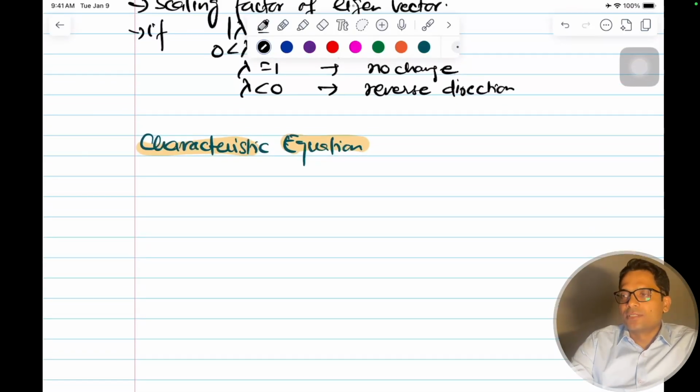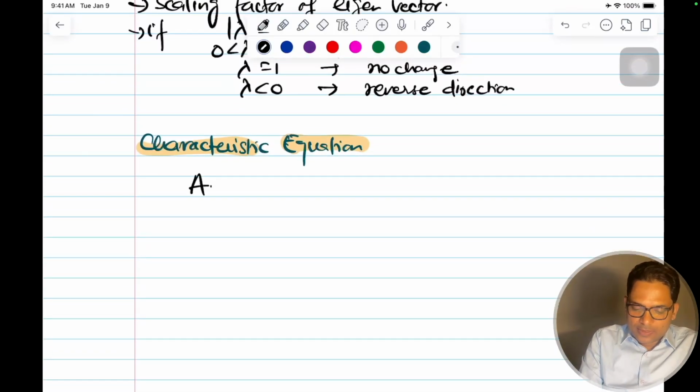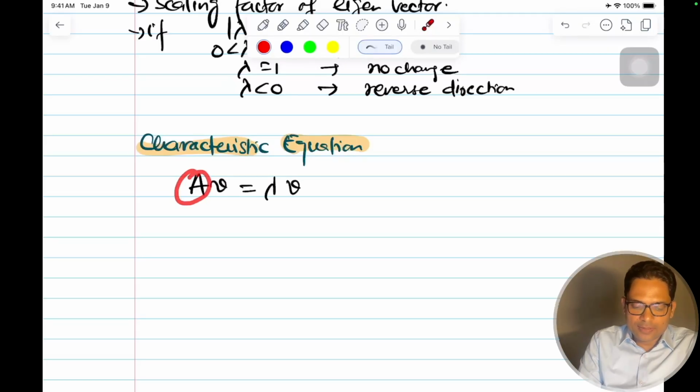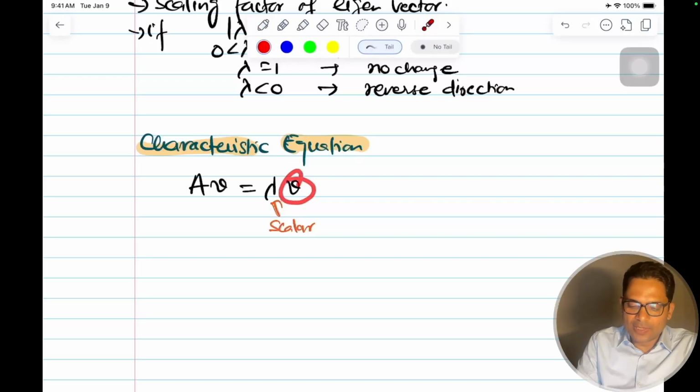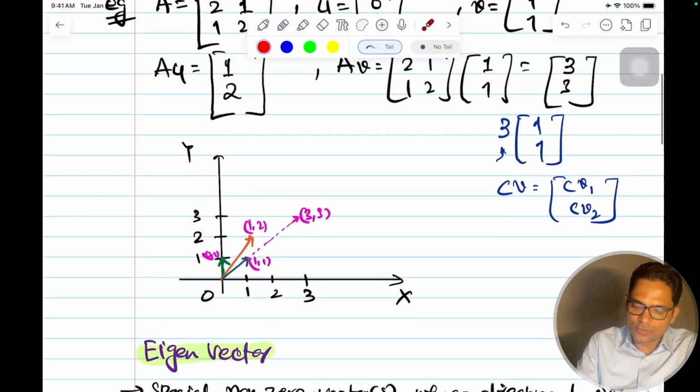So, going back to English: Av is equal to lambda times v. If I apply a transformation A on the vector v, it will scale. Lambda is a scalar. So the vector will just be multiplied by a scalar, as I showed you here.